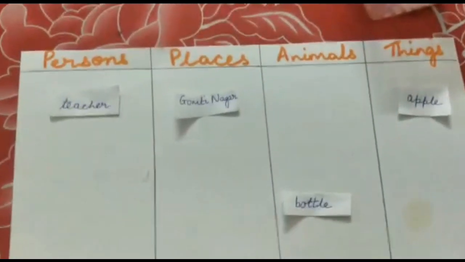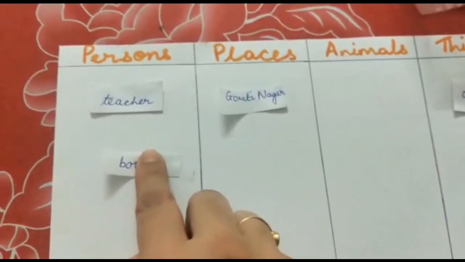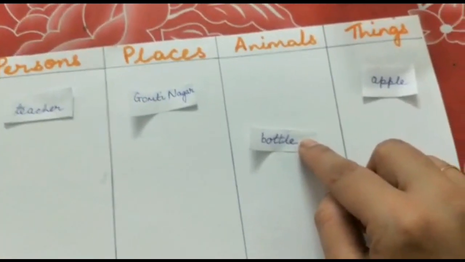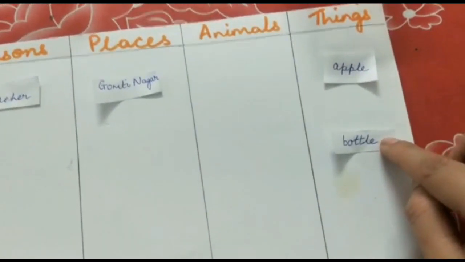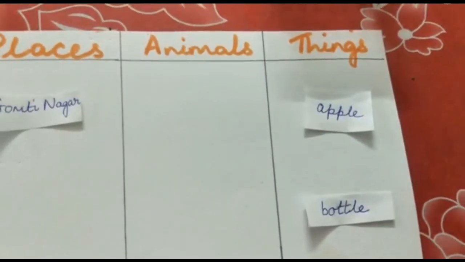Let's see what is the next word. The word is bottle. Children, where am I going to place this? Under which column? I am going to place it under persons or places or animals or things. Right, under things. Okay.